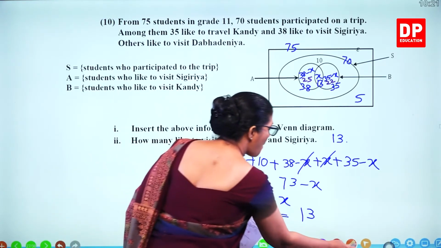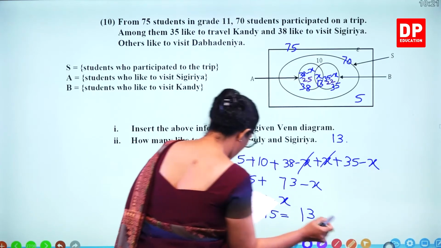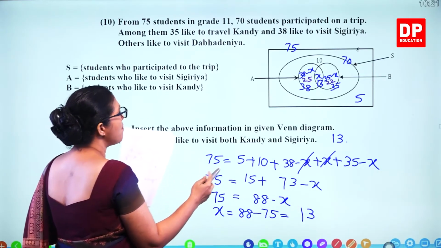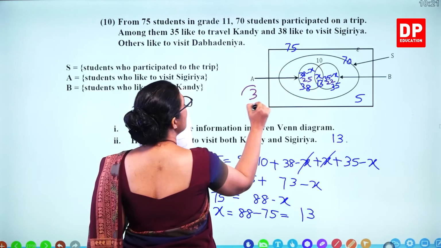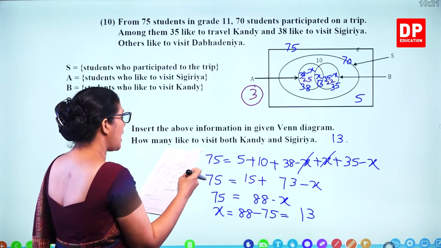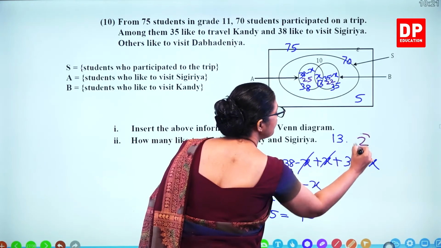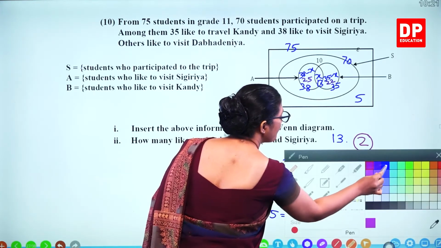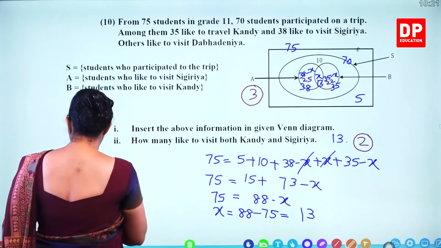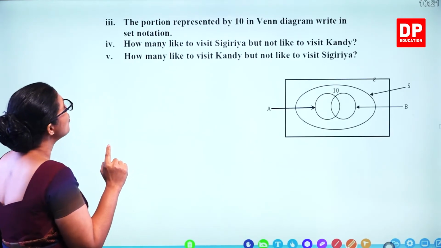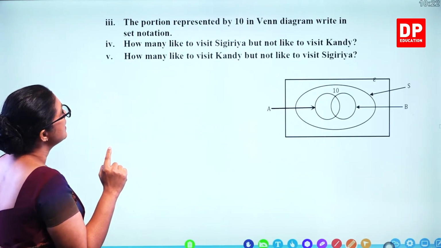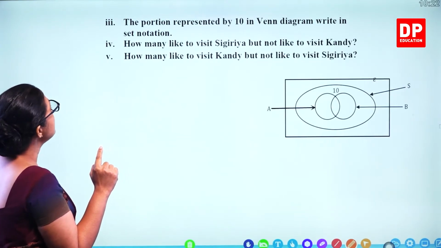So marks for these steps. So 3 marks for showing all the values in the Venn diagram. 13, you get 2 marks. So 5 marks there. Next part, the portion represented by 10 in the Venn diagram, write in set notation.